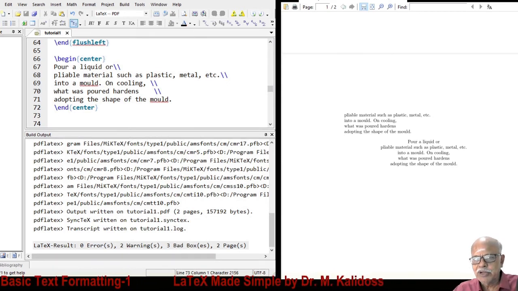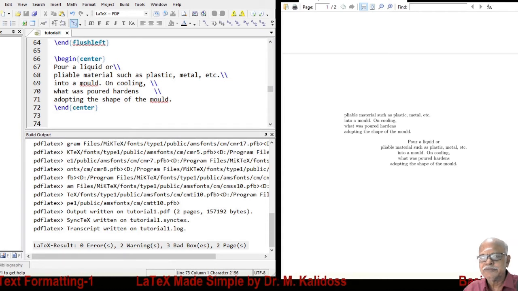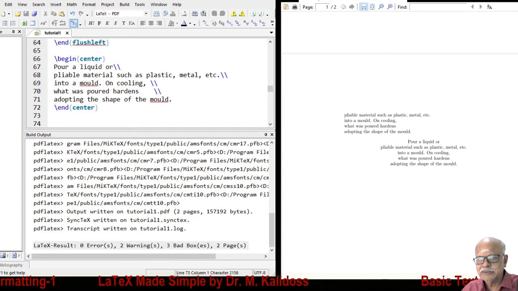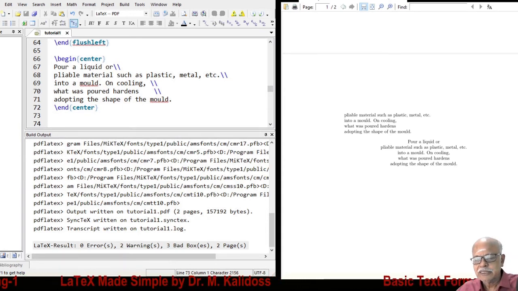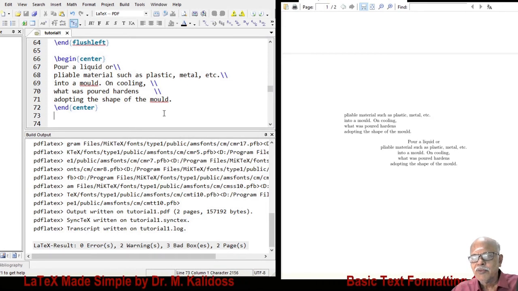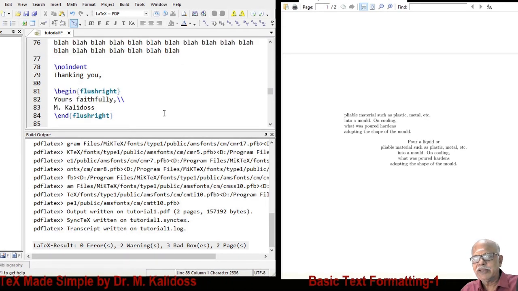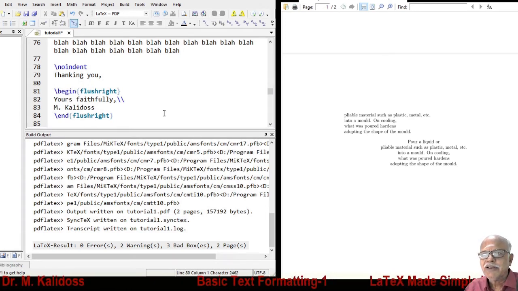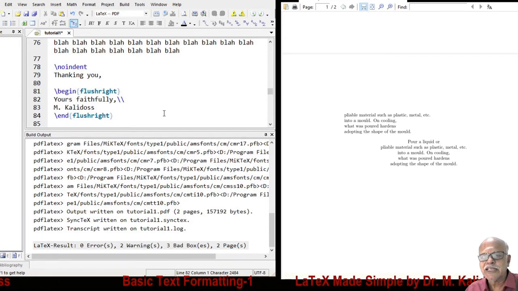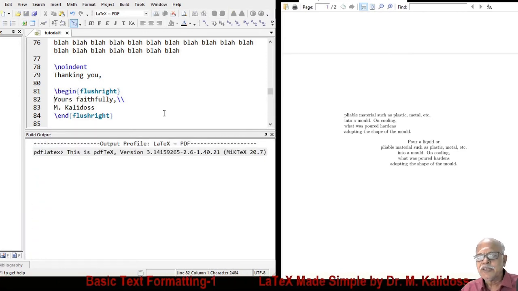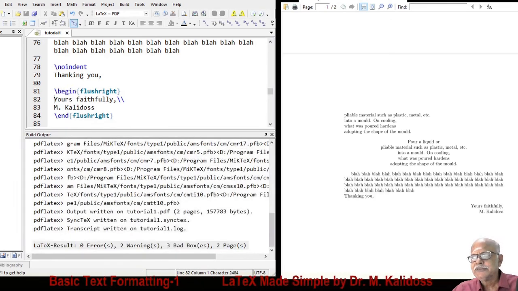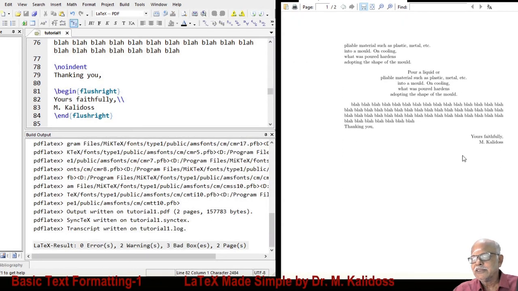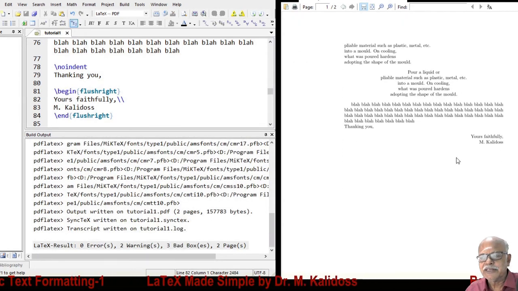Then, if we happen to type a letter in MS Word, say we have typed something like this, and then we write thanking you. Begin flush right, end flush right. There you put yours faithfully, name like this. This is fine.